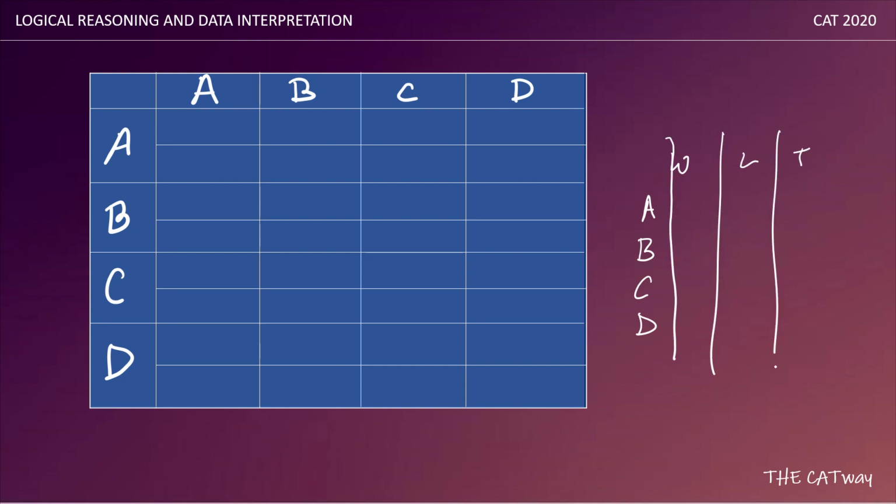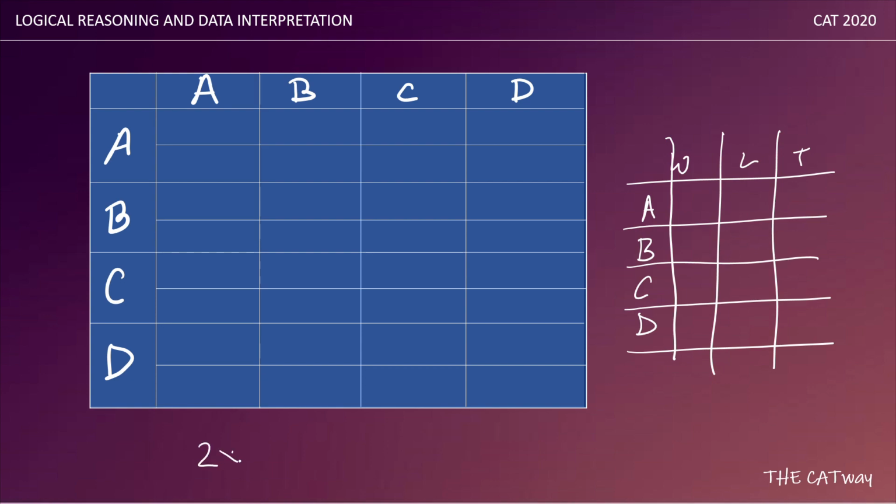Now we can see that A has 11 points, so he cannot win 4 matches, that's for sure. Let's say he wins 2 matches, so his points will be 6. Then he needs 5 more points, and only 4 matches are left, so it is not a possible case. So he has to win 3 matches. Now he needs 2 more points, and those 2 points he can get from 2 ties. So he will lose 1 match.